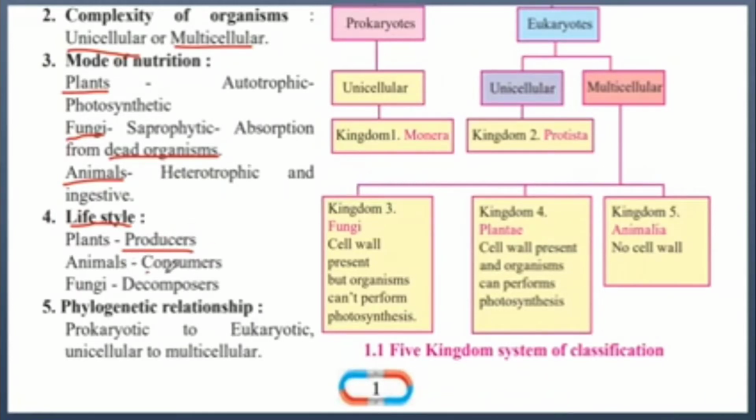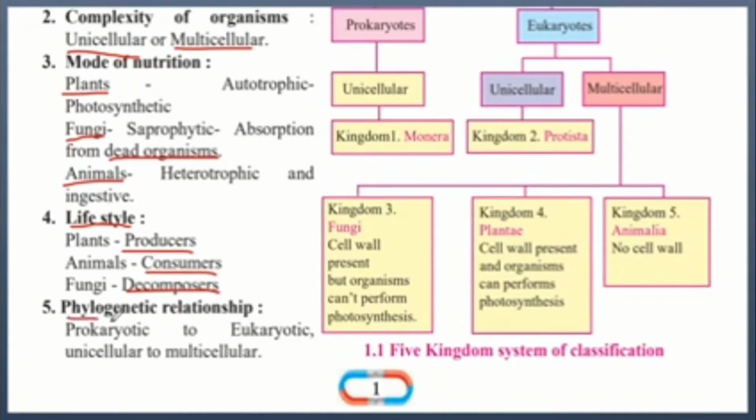Animals were called consumers because they consume their food from other sources. Animals cannot make their own food. Either they will have their food by eating other plants or other animals. Therefore, they were called consumers. Fungi are called decomposers because fungi grow on dead organisms. When a plant or animal dies, fungi grow on top of it, decomposing it.